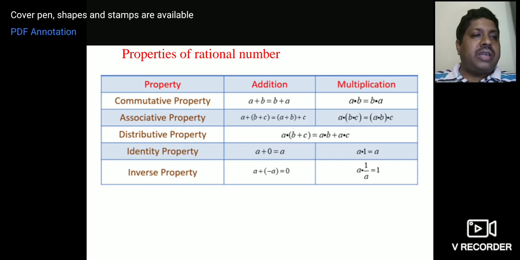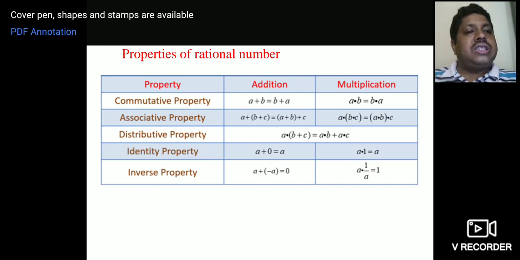It holds good for multiplication also. For example, 4 into 3. What is 4 into 3? 12. Okay, so 3 into 4 is 12. Like that, interchanging the numbers you will get the same answer. That property is called the commutative property.